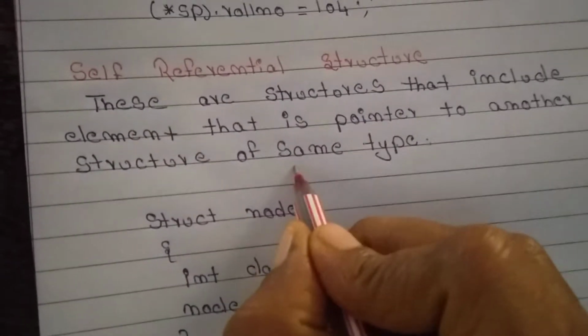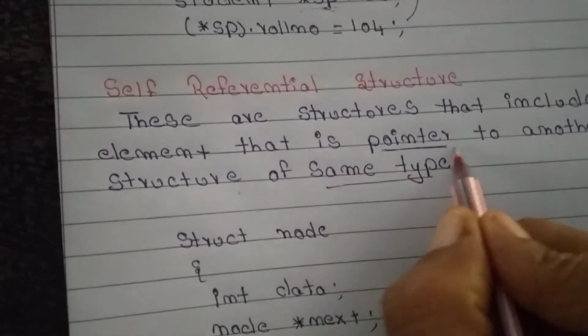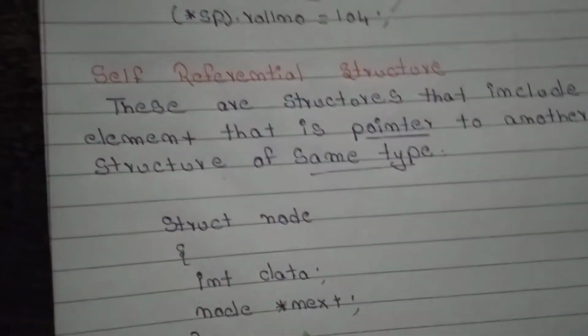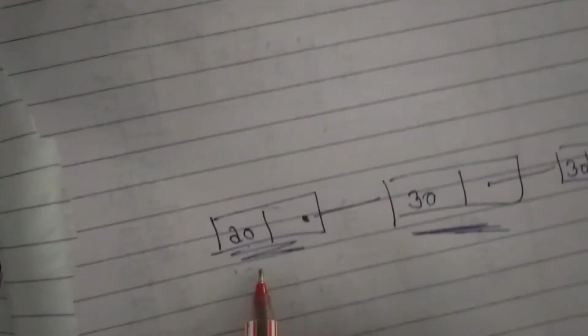Self-referential structure means if we are referring to the same type, a structure that will point to another structure, that is a pointer to another structure which is of the same type. For this we can take a linked list as an example. Each node consists of 2 parts, data and address part. Using the address part we can go to the next node. Here also data will be there, address is there. Using that we go to the next part. Node is one structure, this is also a node only. If I am pointing to another node which is like me, then we call it a self-referential structure.